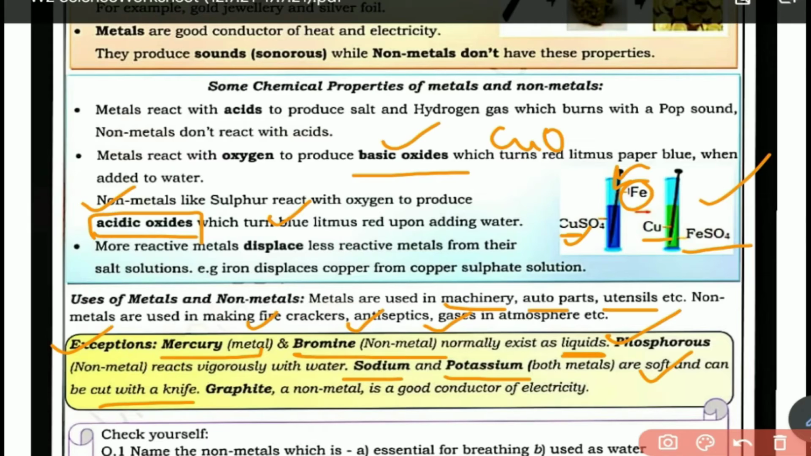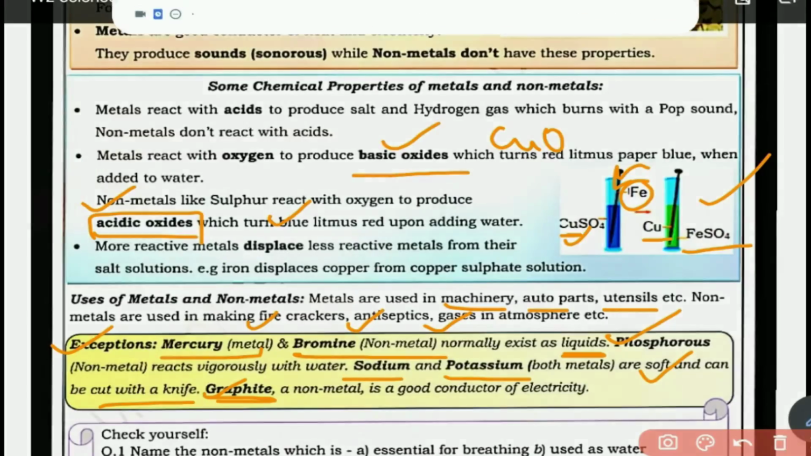The fourth exception is graphite, which is a non-metal. It is a good conductor of electricity. Okay, we have seen just now that non-metals are bad conductors of electricity, but here graphite is the exception. It is a good conductor of electricity. Okay, so once we have discussed this content, now let us see what the questions are.